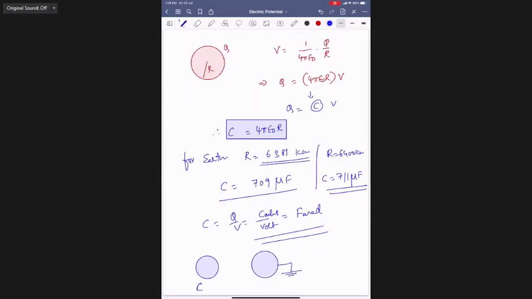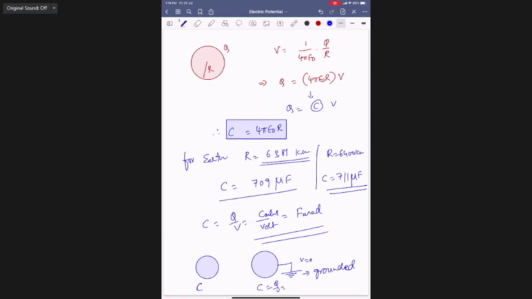They will use a symbol, this one. This symbol means grounded, connected to Earth. Earth is a huge reservoir of charges. Whatever charges you give it, it will absorb. So its potential is zero.